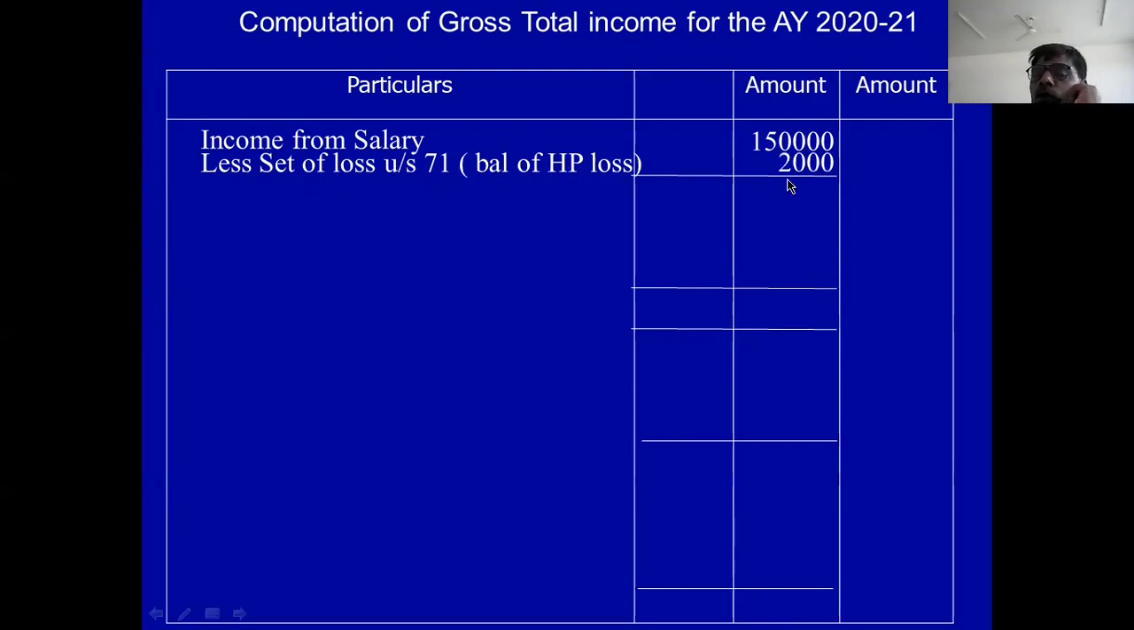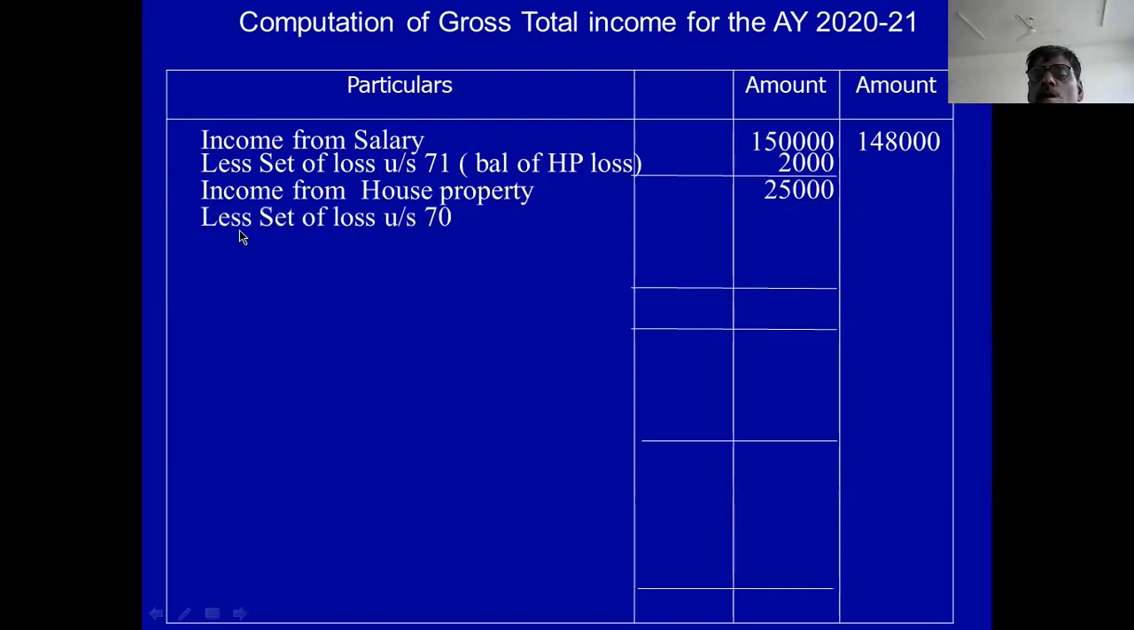Okay. 27,000 is the total loss in house property. 25,000 is the income. So balance of loss is 2,000. You adjust it in the salary income. So salary income is 1,48,000. Come to the house property. 25,000 is the house property.